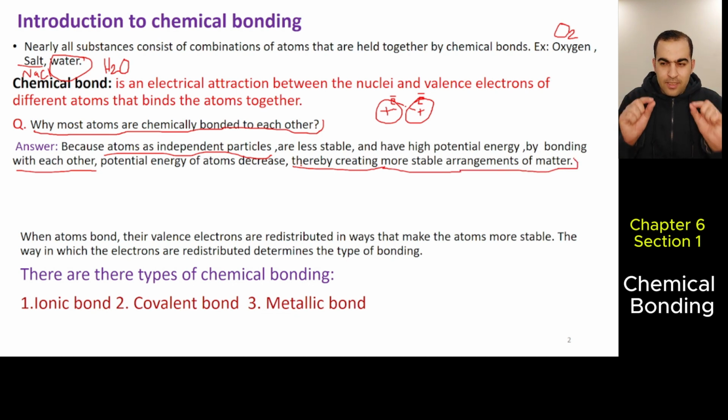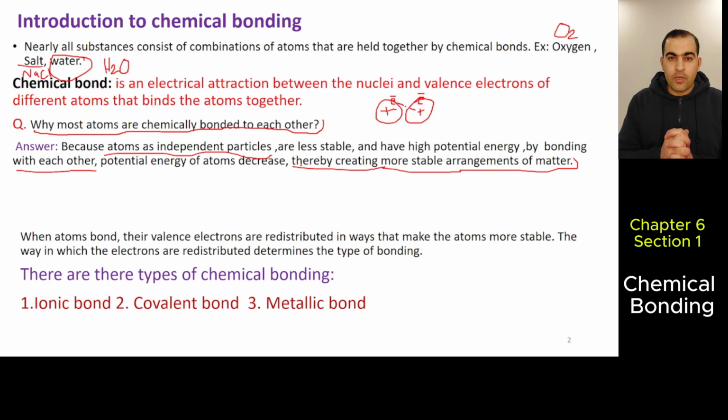So, as independent particles, atoms are what? They are less stable, they have high potential energy. So, they're not stable. Atoms are happy when they're stable. So, how can they become stable? When their potential energy decreases. How does their potential energy decrease? By bonding with each other. When atoms bond with each other, their potential energy decreases. This causes the atoms to become more stable. That's why atoms bond with each other.